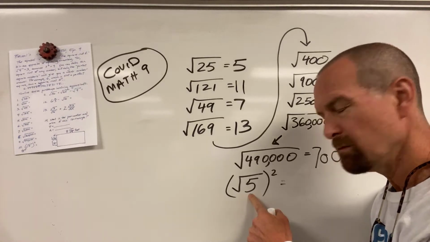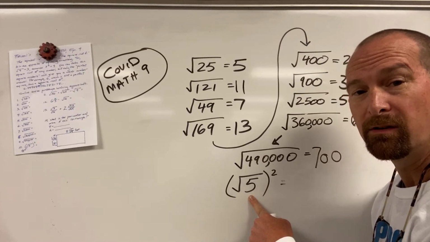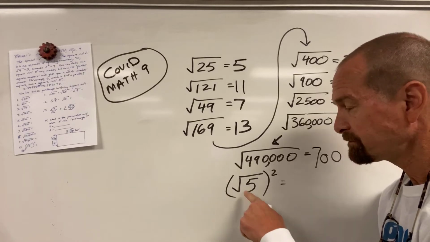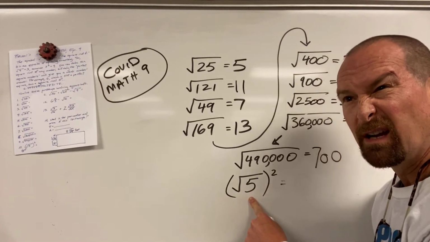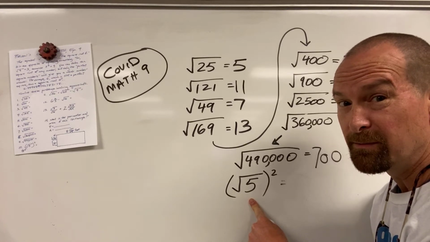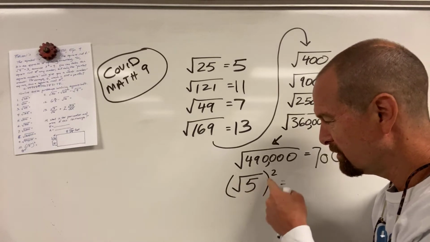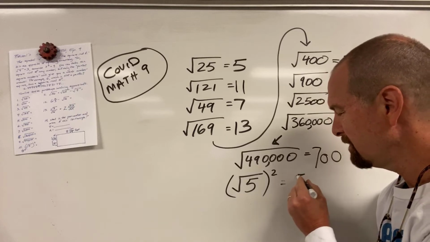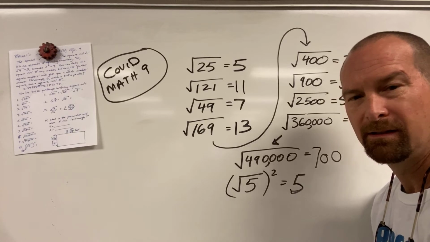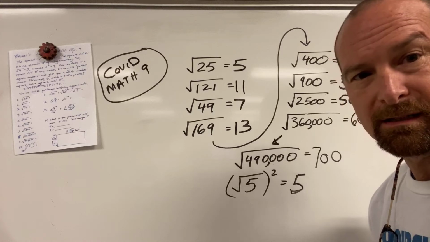If you take the square root of 5, there is no end to the square root of 5. If you put it in your calculator, it'll stop somewhere. But that's just stopping. It goes on forever. But square root of 5 is between 2 and 3. It's bigger than 2 because 2 times 2 is 4. But it's smaller than 3 because 3 times 3 is 9. But who cares what it is? Because if you take the square root of something and then you turn around and square it, you just have the thing you started with. It's just 5. You square rooted 5, then you squared it again. It's 5. Okay, let's do the next.